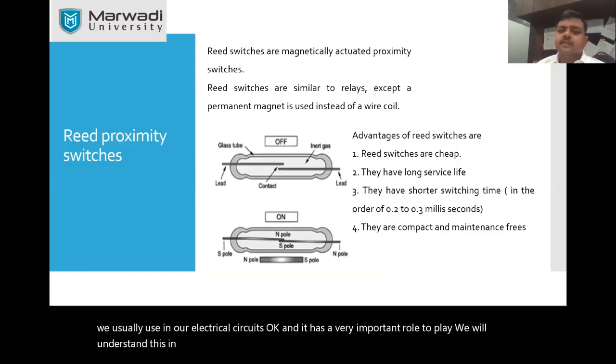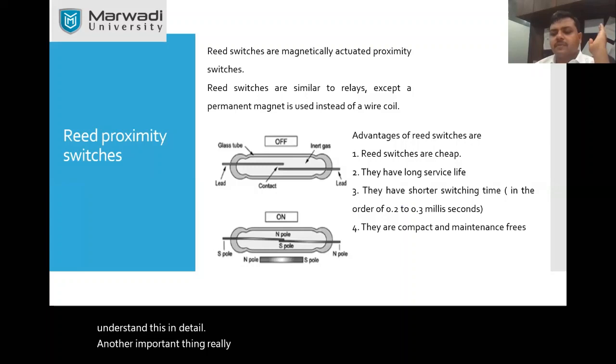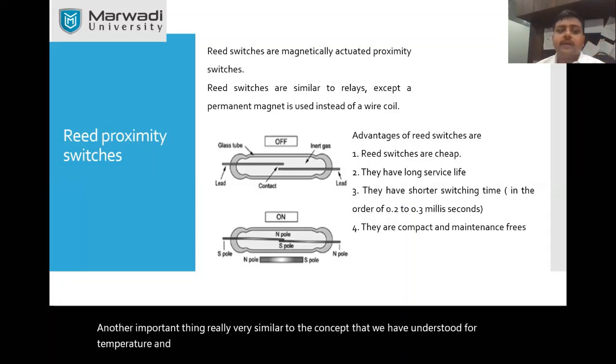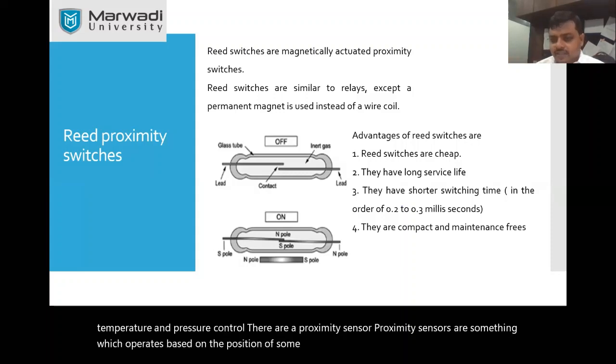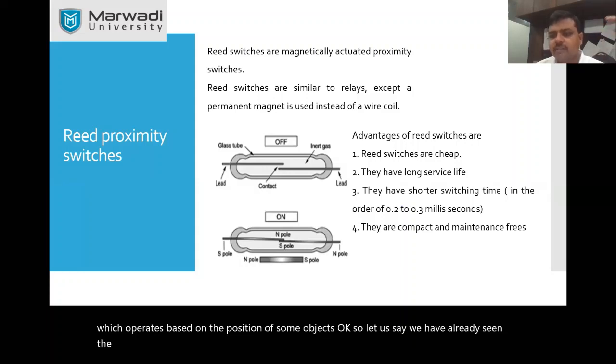Okay, another important thing very similar to the concept that we have understood for temperature and pressure control. There are a proximity sensor. Okay, proximity sensors are something which operates based on the position of some objects. Okay, so let us say we have already seen the limit switches which is being used in the milling machine. What happens in the limit switch?